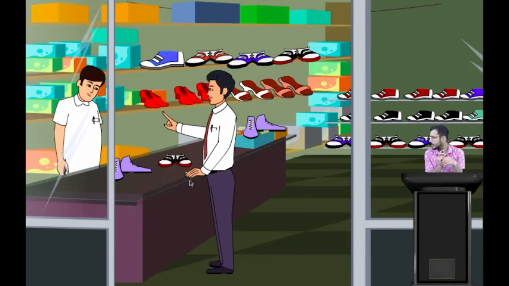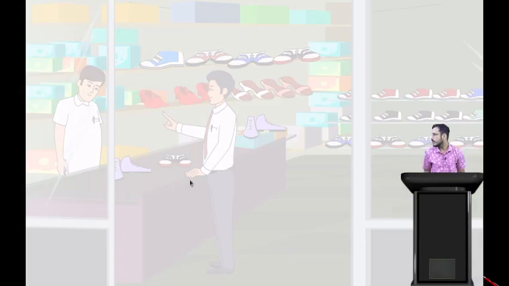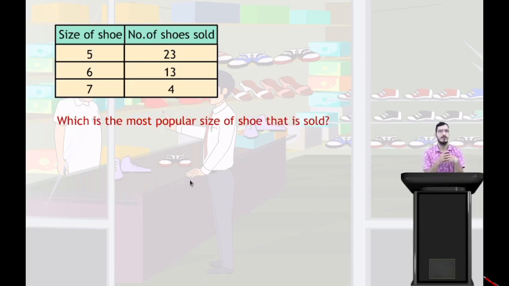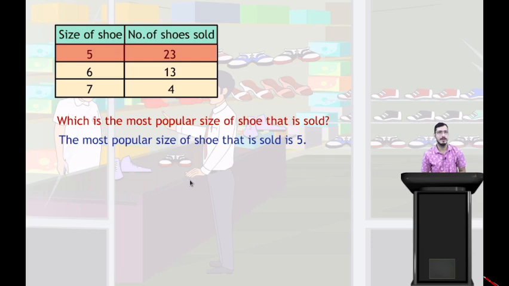Now see one more situation here. The size of shoe and number of shoes sold. You can see size 5, 6, and 7 in the left column and the number of shoes sold in the right column. Which is the most popular size of shoe that is sold? It's pretty simple. You can see the table: 23 shoes sold, and the size of shoe is 5. So the most popular size of shoe sold is 5.